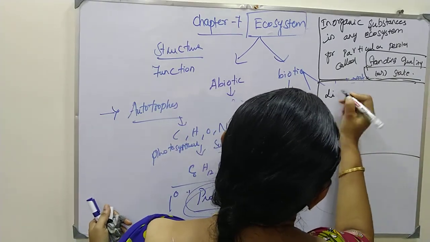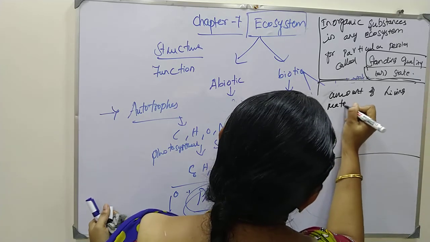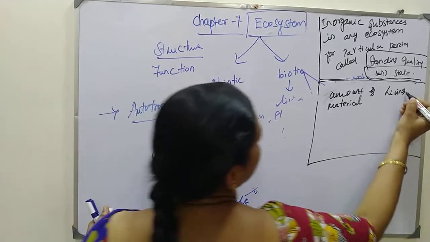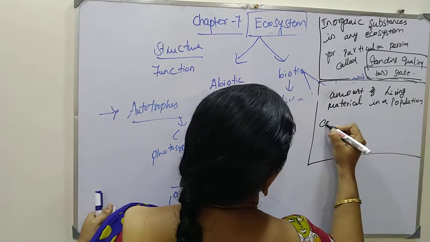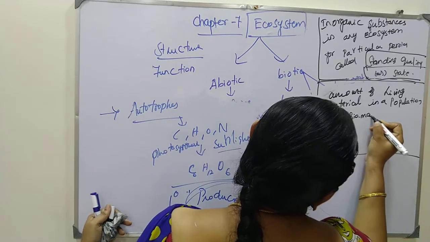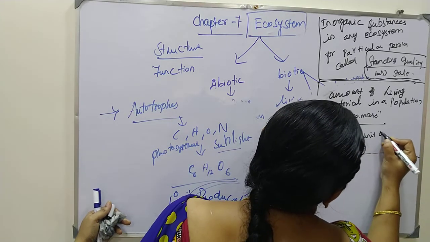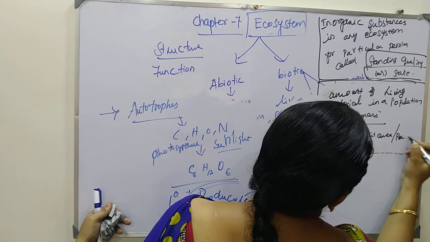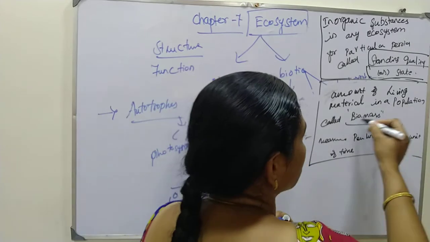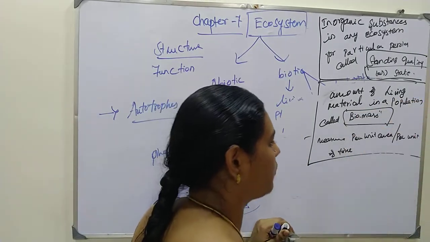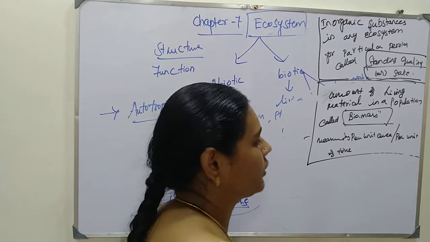The amount of living material in a population is called biomass. This biomass can be measured per unit area or per unit of time. So you should know what a biomass is: the amount of living material in a population, measured per unit area or per unit of time.